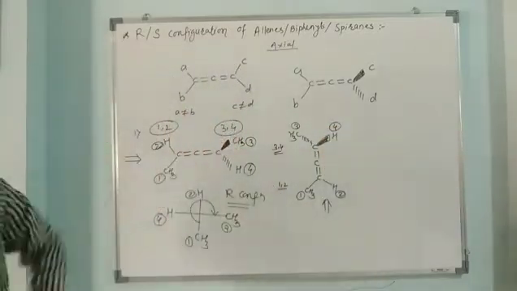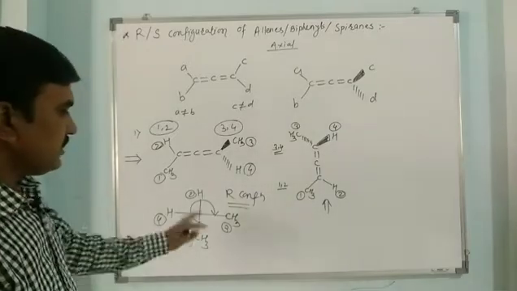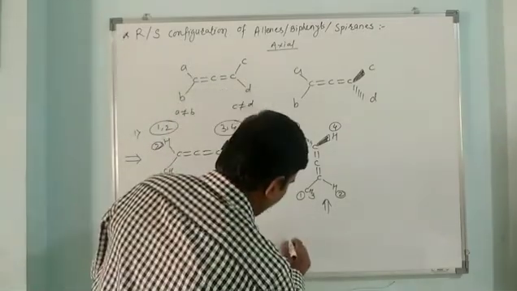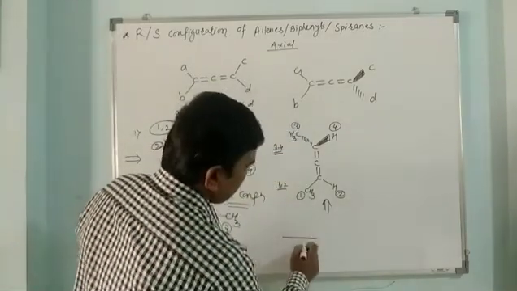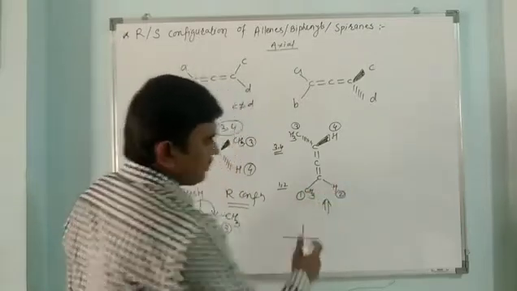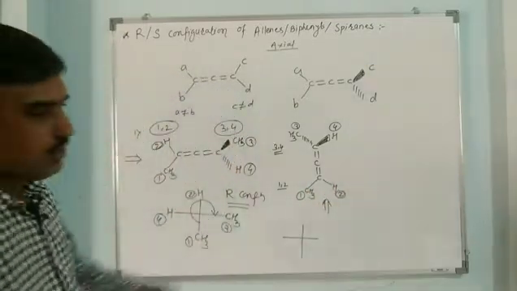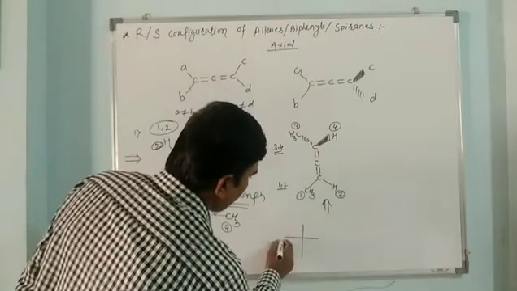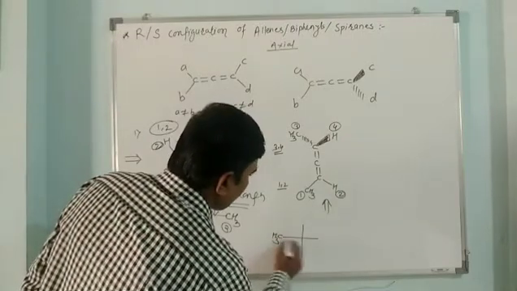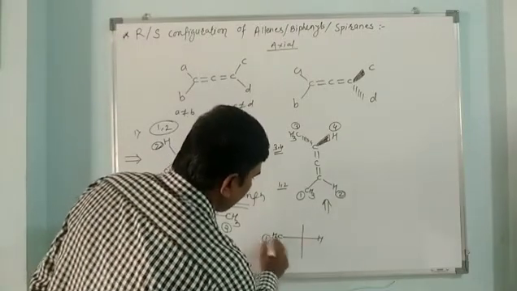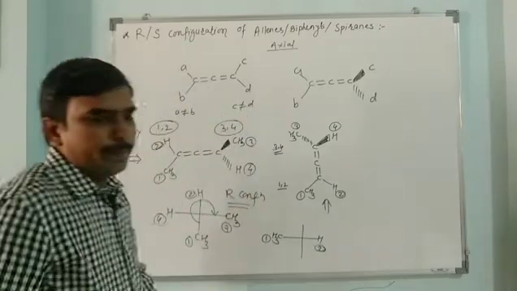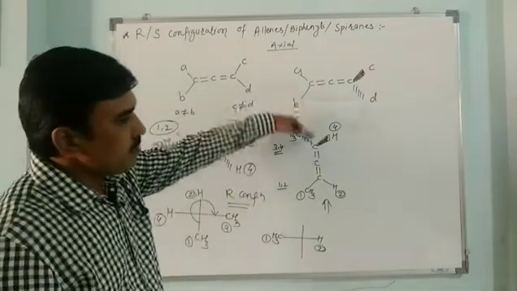Now, how can we represent this in this format? The methyl and hydrogen are on the left and right side because they lie in one plane. So here we represent this methyl and this hydrogen as 1 and 2.